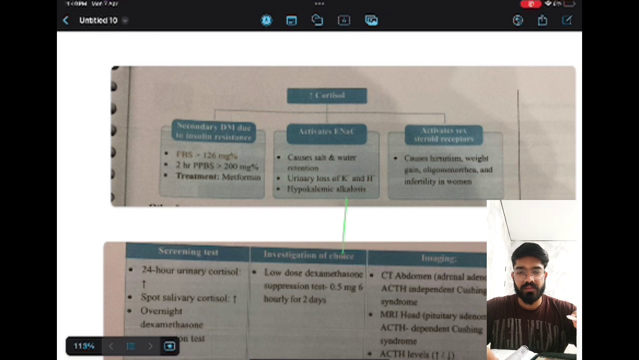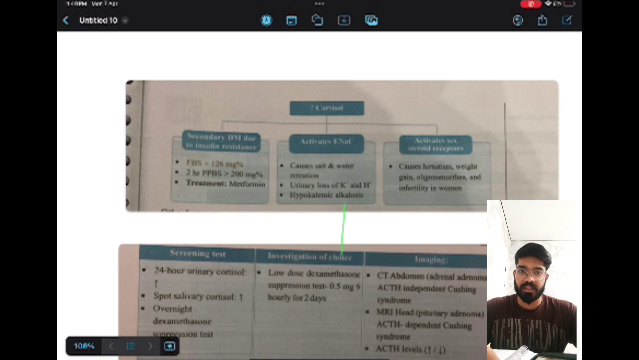So when the person is having Cushing syndrome, his cortisol levels are increased, and due to the increase in the cortisol level, there will be an increase in glucose intolerance. When fasting blood sugar is more than 126, it is considered impaired glucose intolerance. If 2 hours after a meal the sugar level is more than 200 mg per deciliter, it is also considered glucose intolerance, and the treatment of choice is metformin.